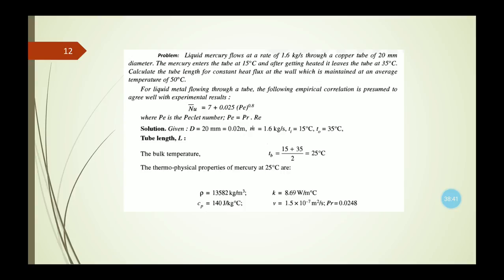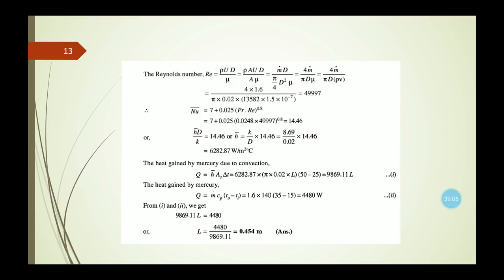Now the bulk temperature value, this is Tb equals 15 plus 35 divided by 2, that is 25 degrees centigrade. Now for the mercury at 25 degrees centigrade, the following thermophysical properties are given: rho is the density, thermal conductivity, heat capacity, and the value of nu, the kinematic viscosity, and Prandtl number is 0.0248. So these are the things given in the question.